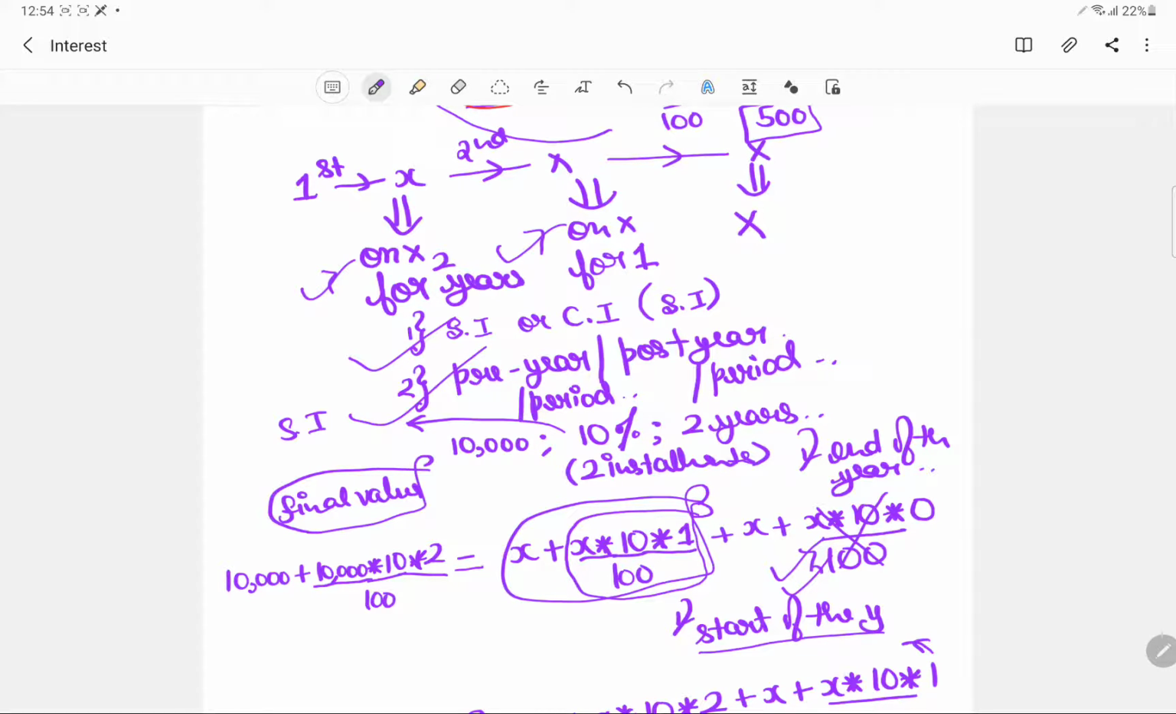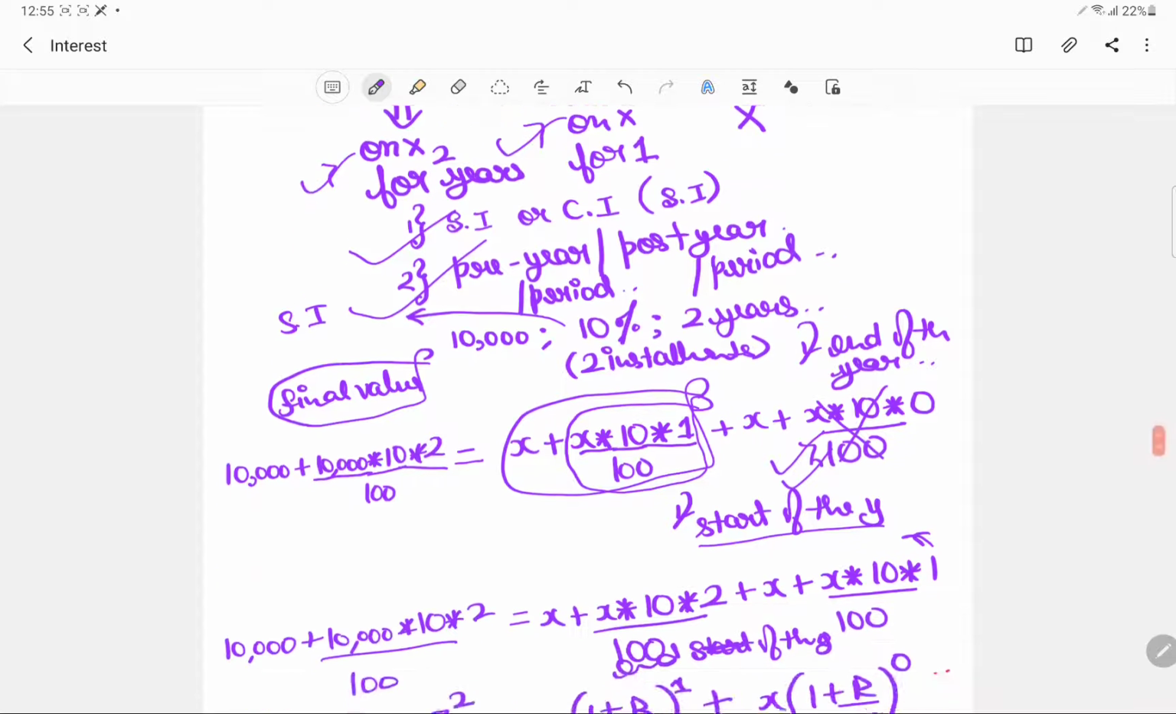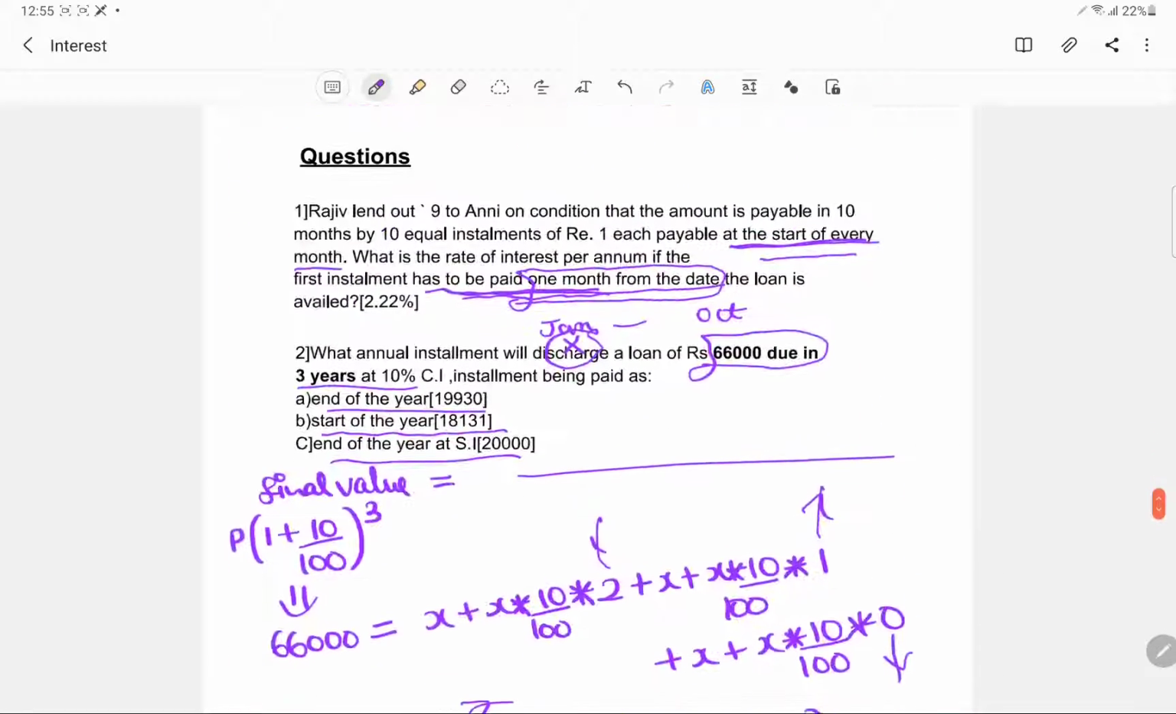Always compute the final value, and on the RHS, see whether it is simple interest or compound interest, and whether the installment is being given at the start of the period or at the end of the period. If it is at the start of the period, then continue it like this: if it is for 4 years, 4, 3, 2, 1. If it is at the end of the period, then for 4 years write it like 3, 2, 1, 0. This way you'll be able to solve each and every question on installments.